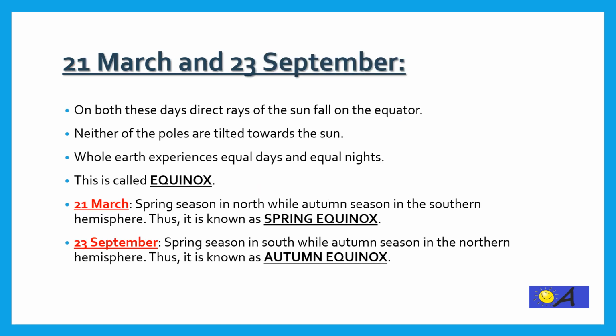Two days, 21 March and 23 September. These are two other important days. On both these days, the length of day and night is absolutely equal. This is because on these days the direct rays of the sun fall on the equator and none of the poles are tilted towards the sun. A very interesting fact about these two dates is that the whole of the earth experiences equal days and equal nights, and that is why it is known as equinox, because day and night both are equal.